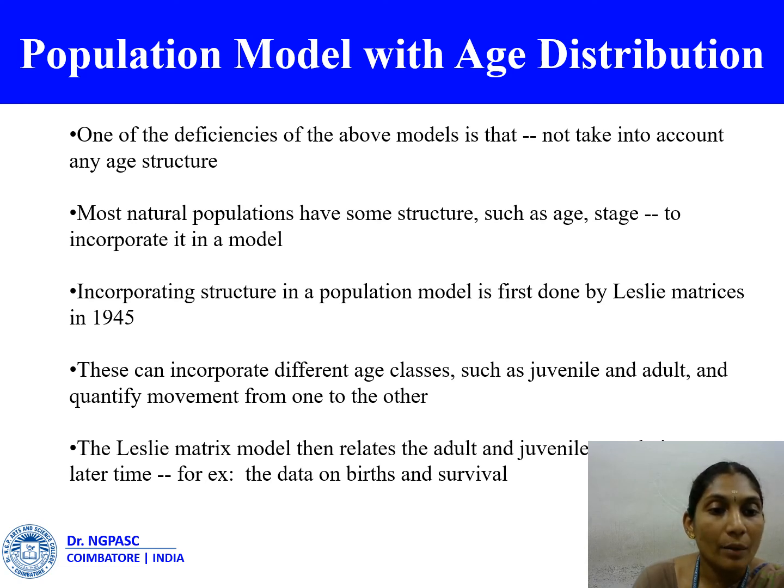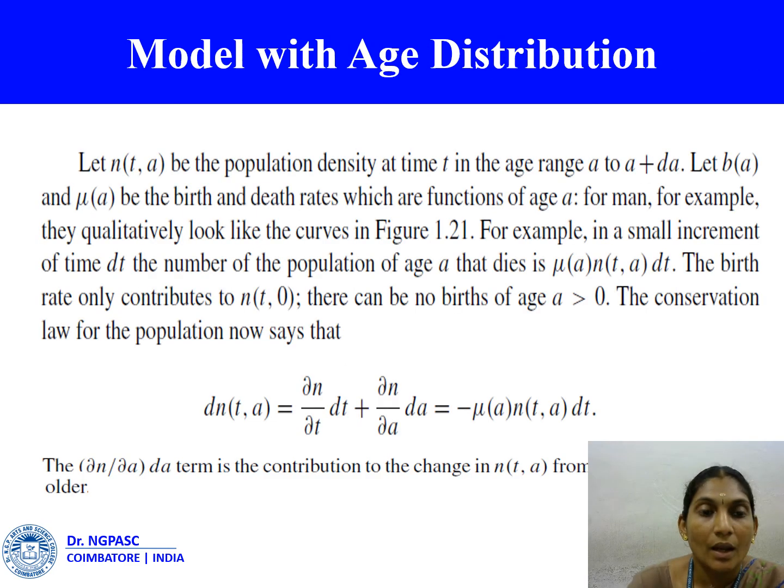One way of incorporating structure in the population is done by Leslie matrices. For example, these can incorporate different age classes such as juvenile and adult and quantify movement from one to another. Let n of t comma a be the population density at time t in the age range a to a plus dA. Let b of a and mu of a be the birth and death rates, which are functions of age a. For man, for example, the quantity looks like the curve in the next slide.